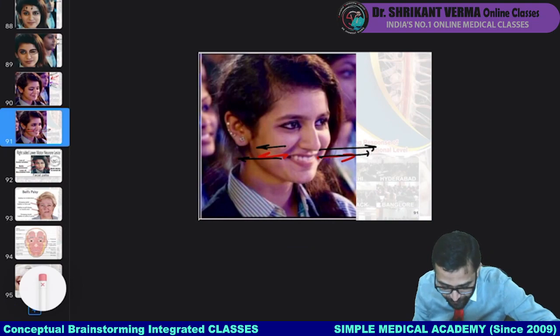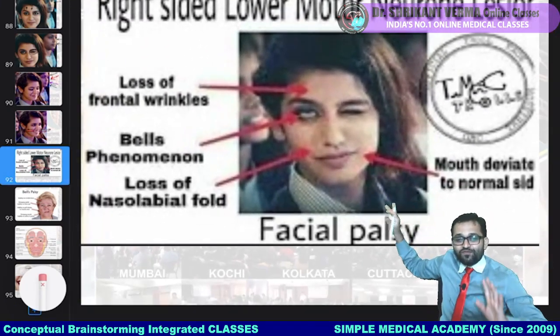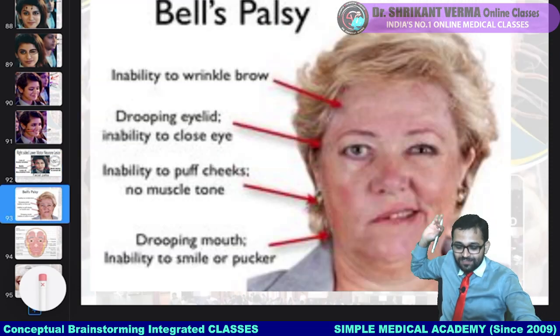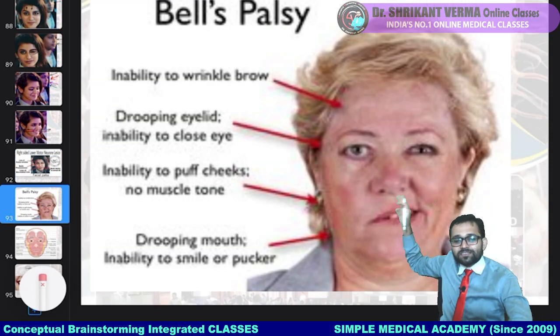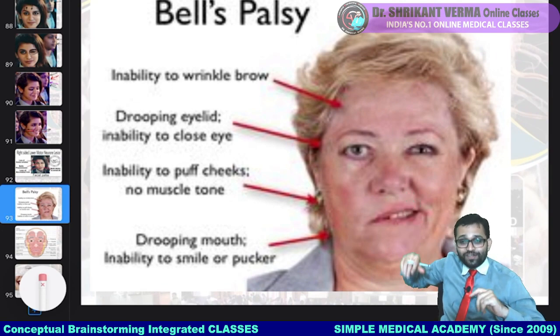Okay, and after this all we will study in a very funny way the Bell's palsy, facial palsy. This is the one disorder which is very commonly asked in your medicine, even in surgery, ENT. So we will talk in a very funny way.